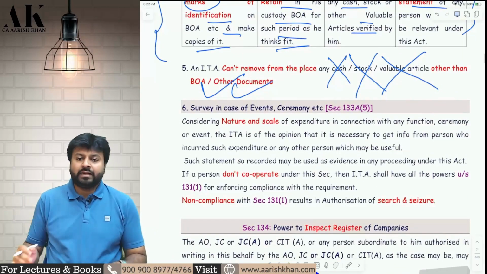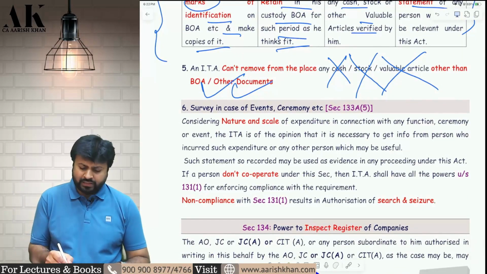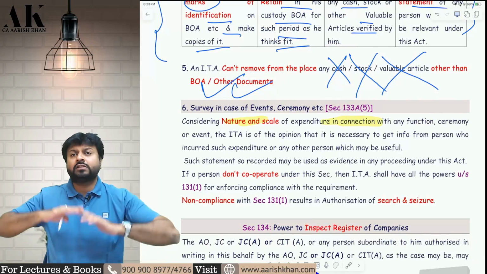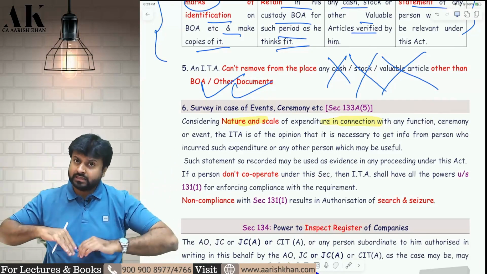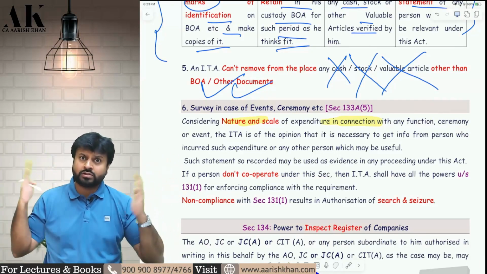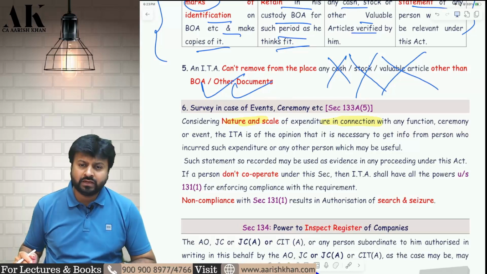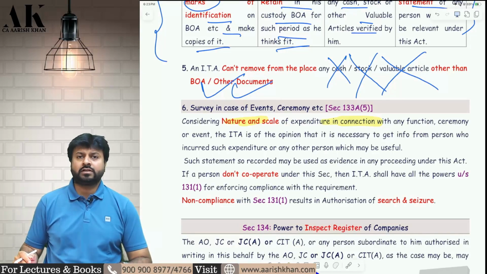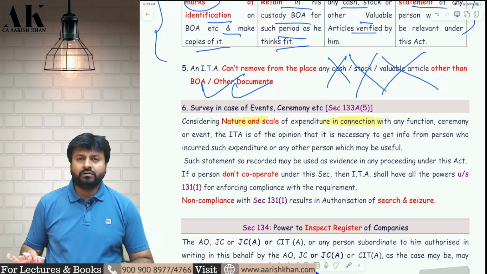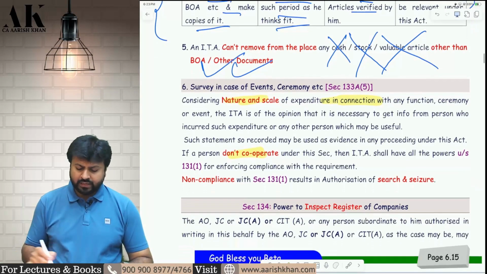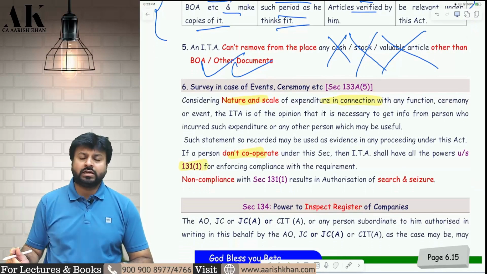Now, can the survey be done in event ceremony also? Yes, depending upon the nature and the scale of the event. If the event is very big, the scale is very big, if there is a lot of interest of the revenue, crores of rupees are involved, then the survey can be done. A survey can be done in case of events, ceremonies, weddings, etc., functions also.